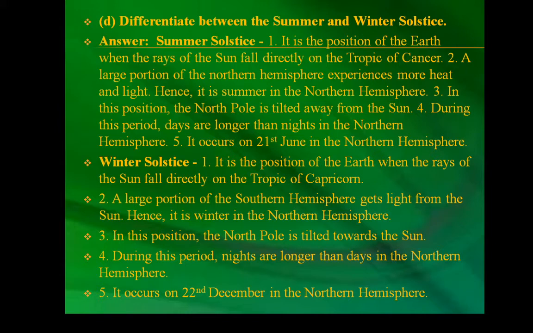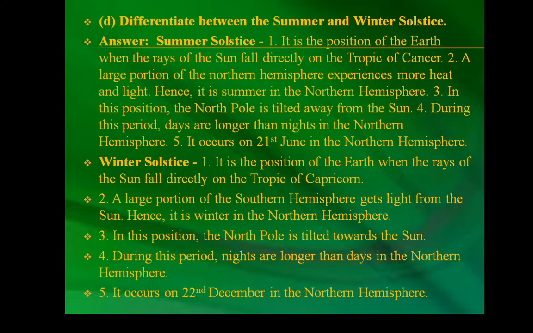Fourth, during this period, days are longer than nights in the northern hemisphere. Fifth, it occurs on 21st June in the northern hemisphere. Winter solstice. First, it is the position of the earth when the rays of the sun fall directly on the Tropic of Cancer. Sorry, it's Tropic of Capricorn.